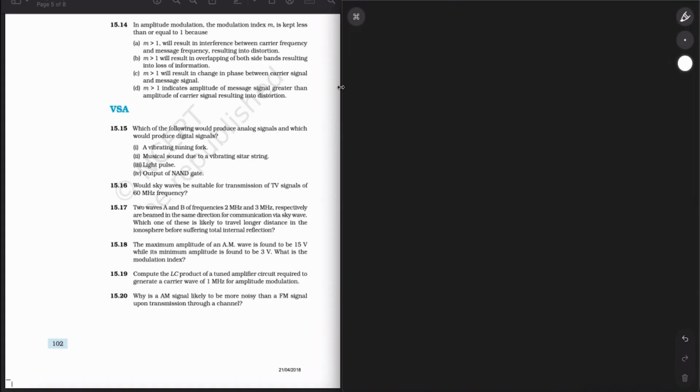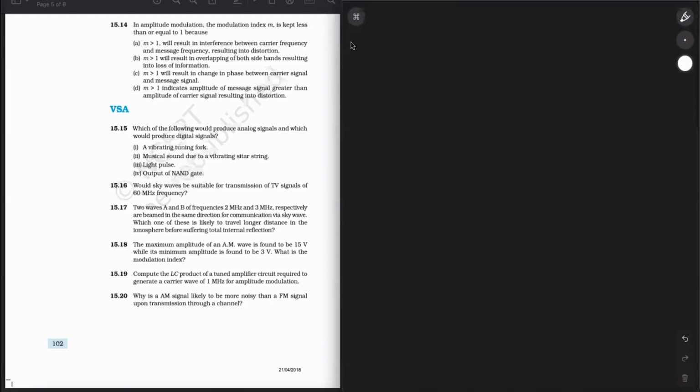The difference between analog and digital technology is that in analog technology, information is transmitted as electric pulses of varying amplitude. In digital, the translation of information is into binary form. It is either 0 or 1, like switching a bulb on and off. That is digital technology, where each bit is representative of two distinctive amplitudes. So the output of a NAND gate and a light pulse produces a digital signal. So C and D will produce a digital signal, and the vibrating tuning of musical sound due to a vibrating string will produce analog signals.